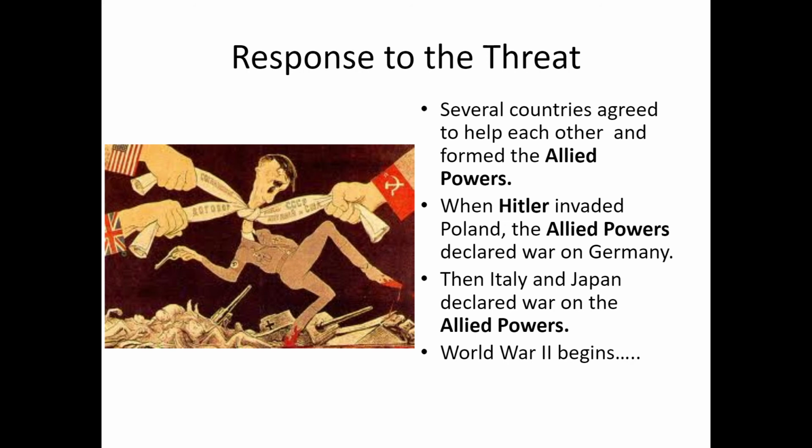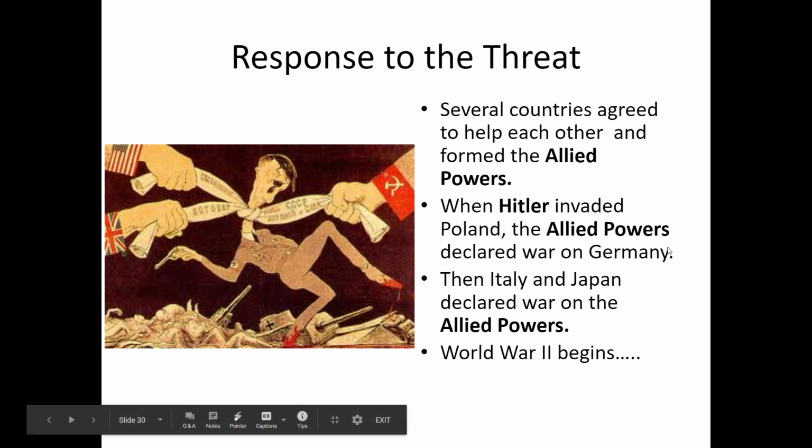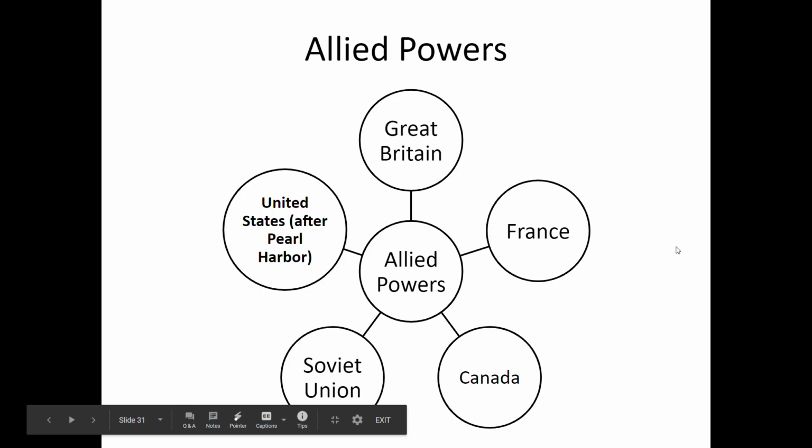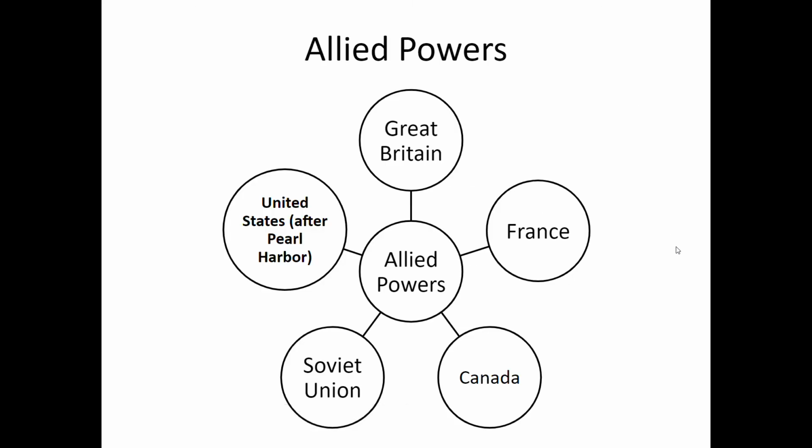Several countries agreed to help each other and formed the Allied Powers. When Hitler invaded Poland, the Allied Powers declared war on Germany. Then Italy and Japan declared war on the Allied Powers. World War II begins. The Allied Powers were Great Britain, France, Canada, the Soviet Union, which included Russia, and the United States after the bombing of Pearl Harbor.